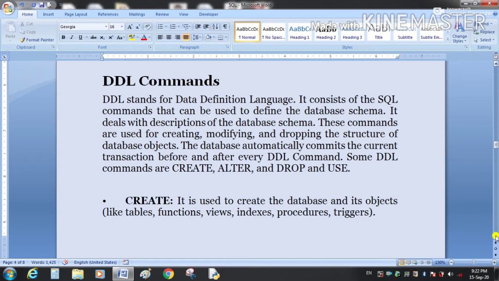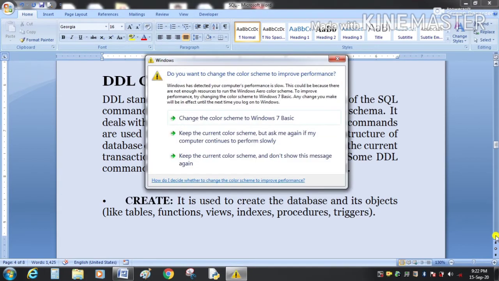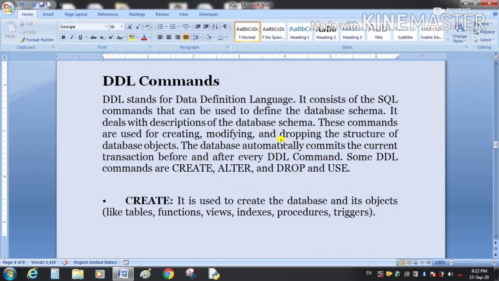These commands are used for creating, modifying, and dropping the structure of database objects. What are database objects? For example, tables. Tables are database objects. So DDL commands are used to create the structure of the tables.